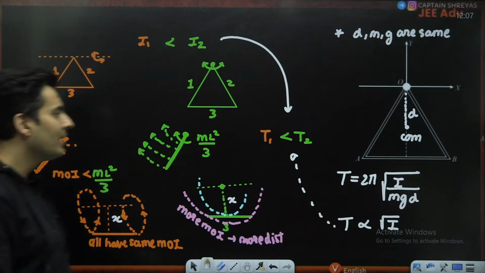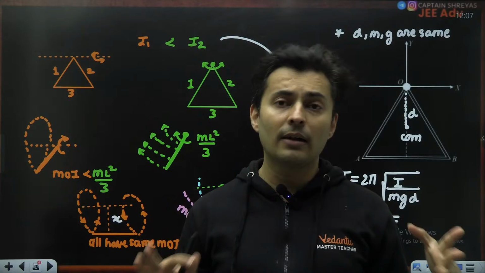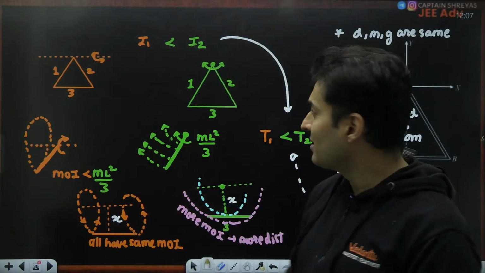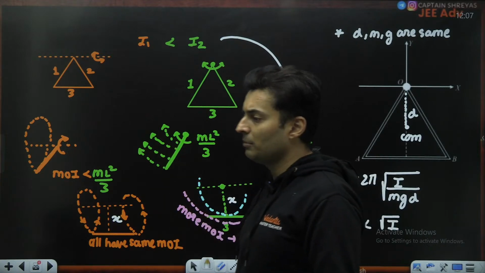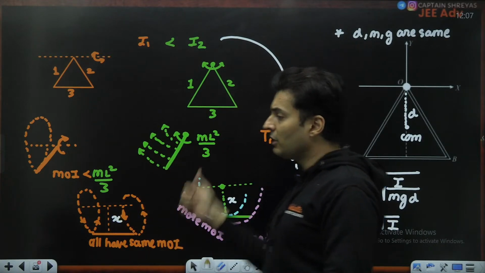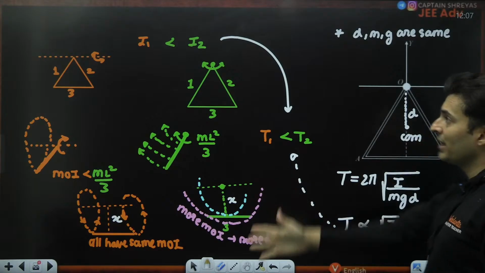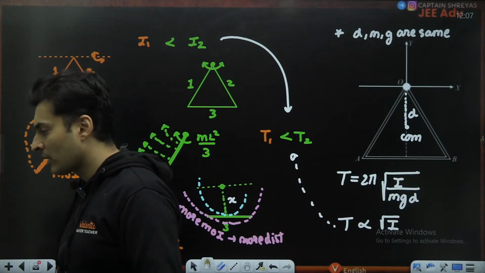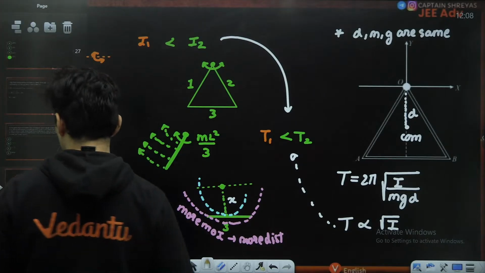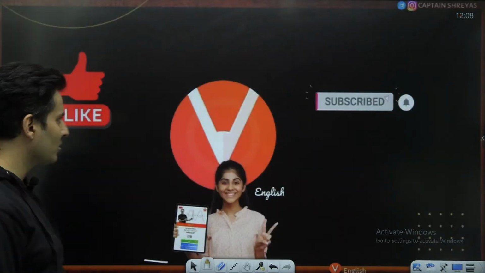It's a very interesting problem where you don't sit and calculate. I have seen many teachers actually sit and calculate the moment of inertia. No need of it. You have to use your logical brain and immediately you will get the answer without one equation also. I have not written one equation throughout the problem. Just by pure analysis, we have got it. It's a beautiful question, my dear students. And that was the last question.